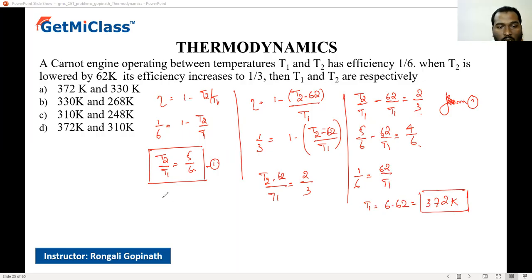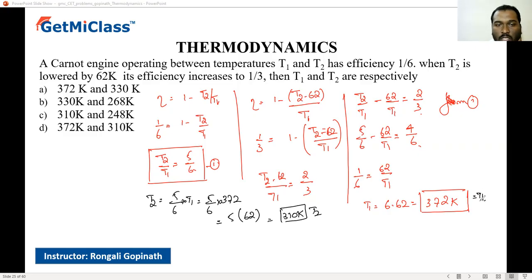So from here, I can find the value of T2. T2 is 5 by 6 times T1, that is 5 by 6 into 372, that is 5 times 62. That would be 310 Kelvin. This is T2, this is T1. That would be our option D, 372 and 310 Kelvin, right?